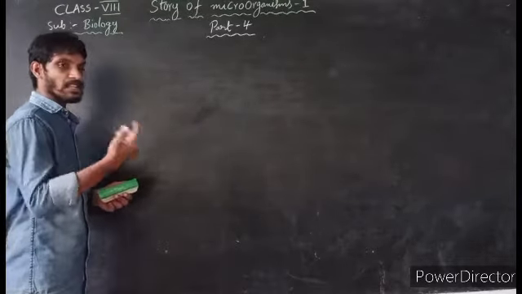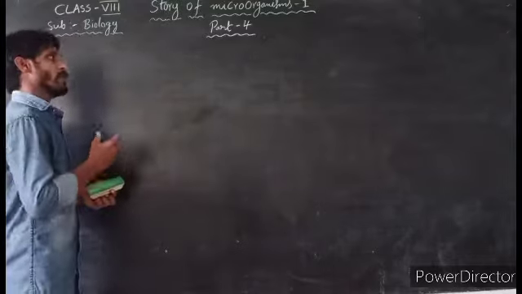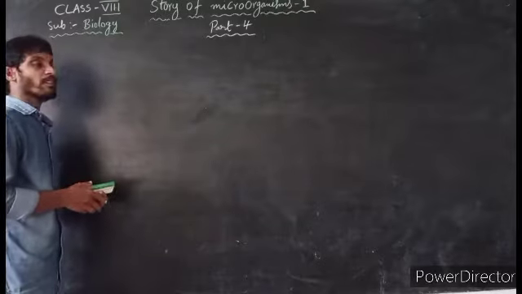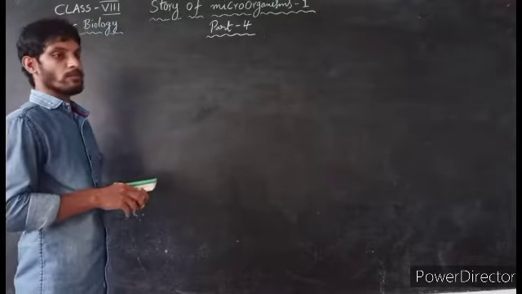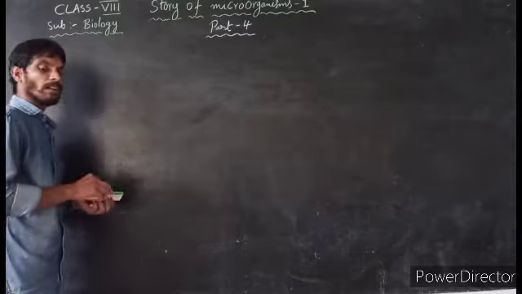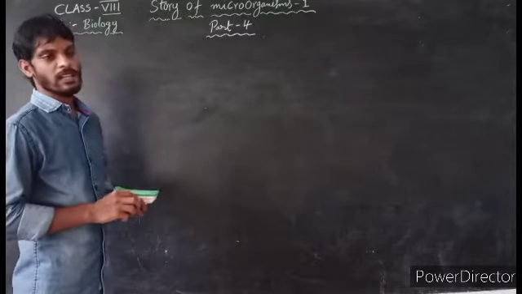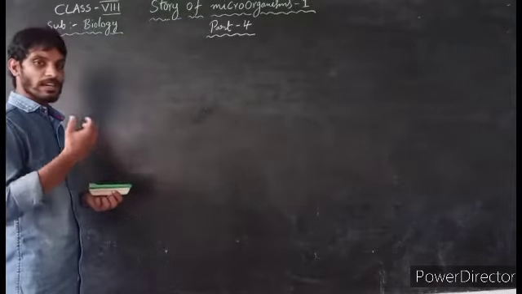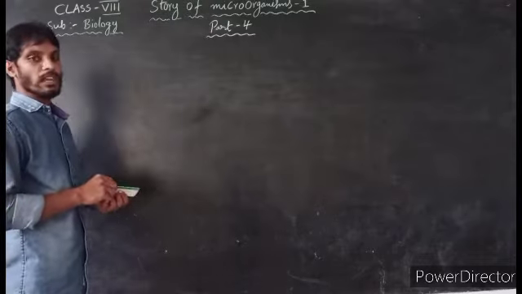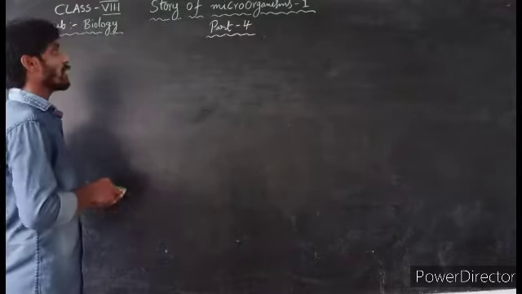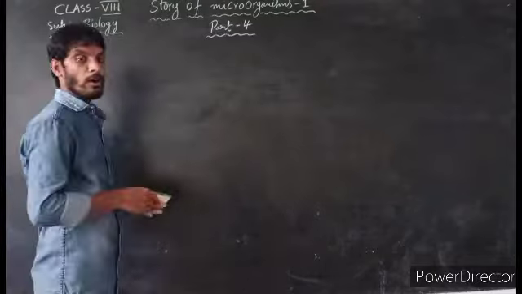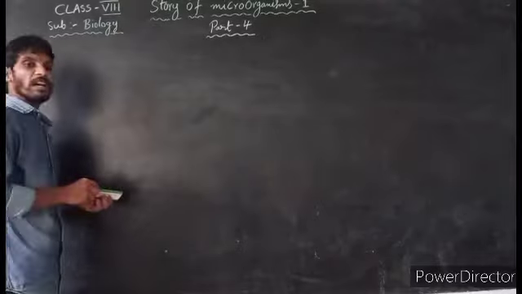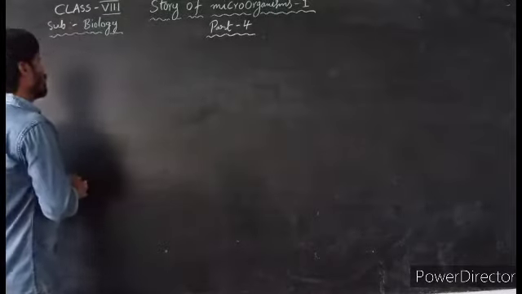Some of the organisms we can see with our eyes directly, but some of the organisms present in our surroundings we cannot see with our eyes directly. We can see them only with the help of a microscope, because they are very small in size. That's why we cannot see them with our eyes directly. Such organisms are called microorganisms.